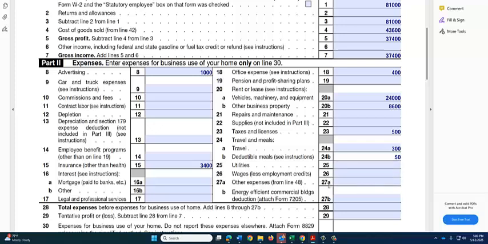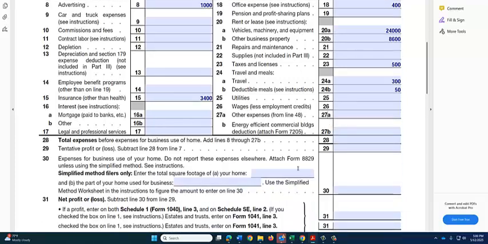There is no specific line for, I think, the chef's coat and the dues, the uniform. So we're going to list that under other expenses, and we're going to explain that on line 48.